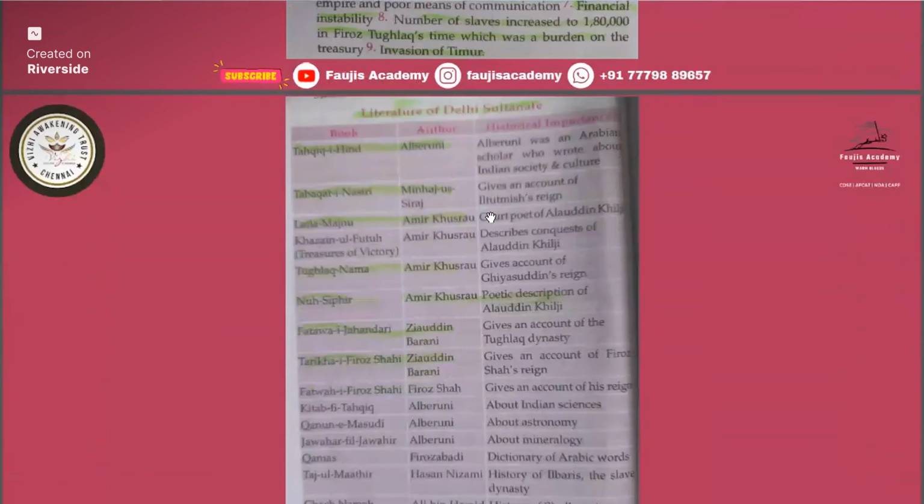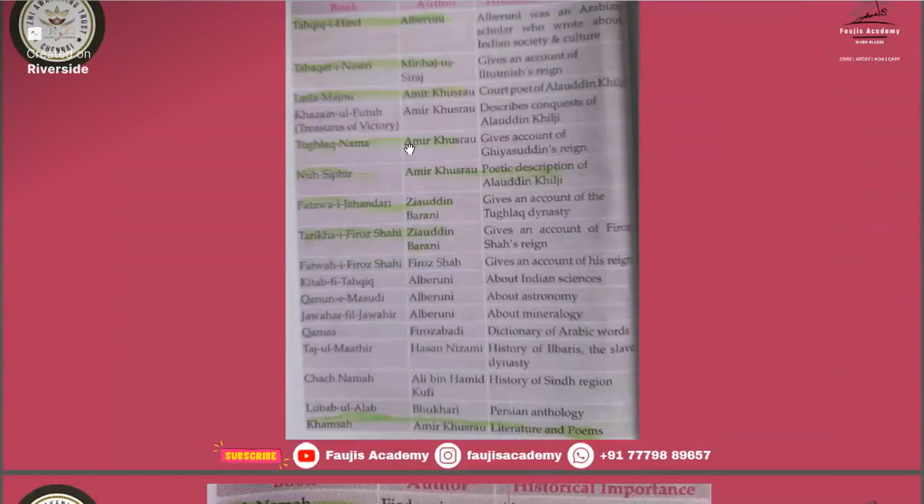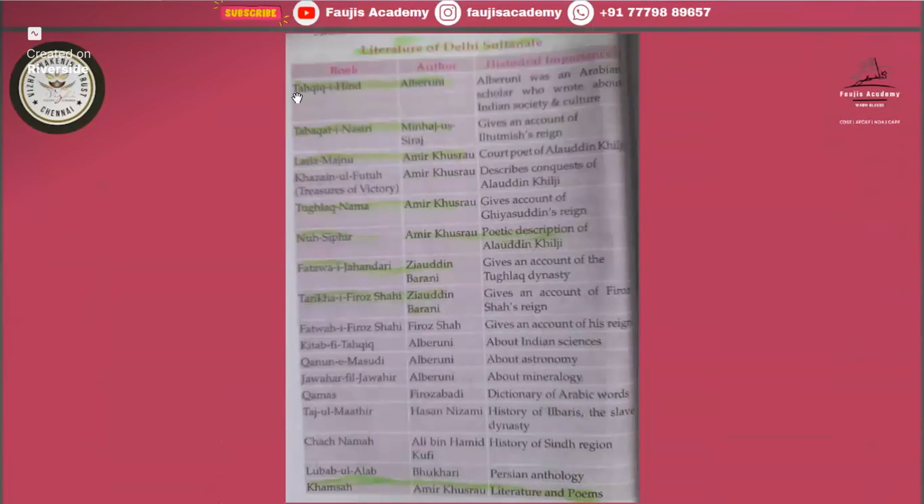Okay. Now the literature of the Delhi Sultanate is mentioned here, and the particularly important ones I have marked. Tahqiq-i-Hind was written by Al-Biruni, and he was an Arabian scholar. Then Tabaqat-i-Nasri, by Minhaj as-Siraj. We studied this author already in the previous slide also. So go through that. He was the court poet of which ruler? Okay, so go through the previous slides.